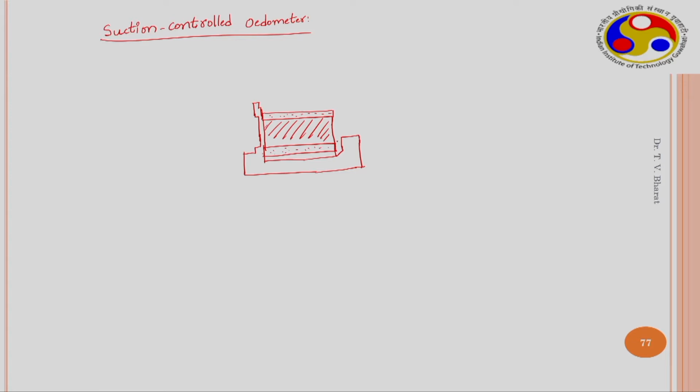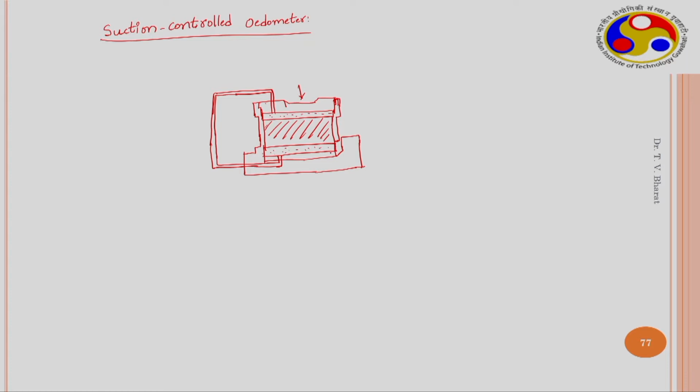And this is a loading plate, and load is applied on this, and there is a pipe or connector to circulate the PEG solution.